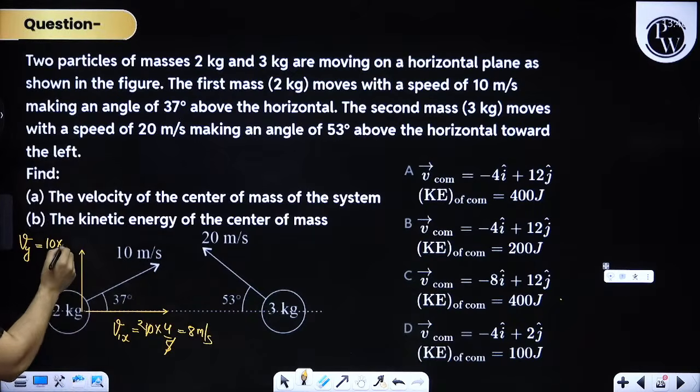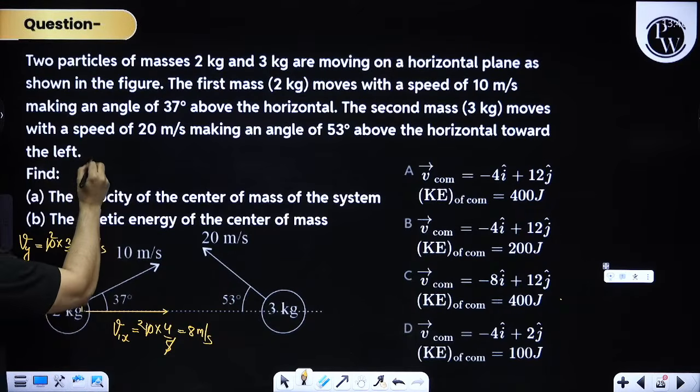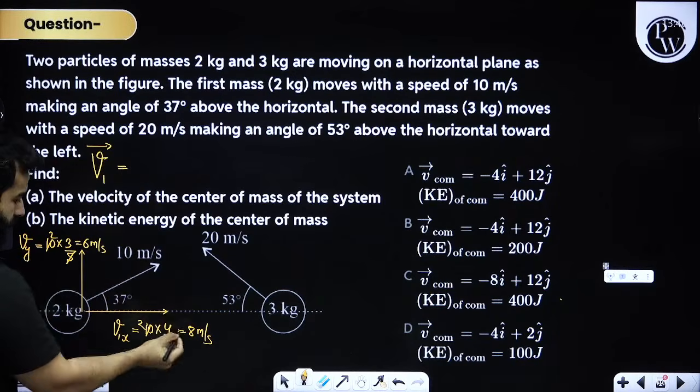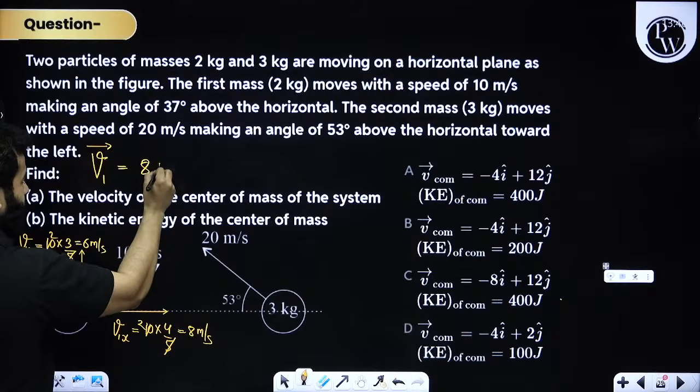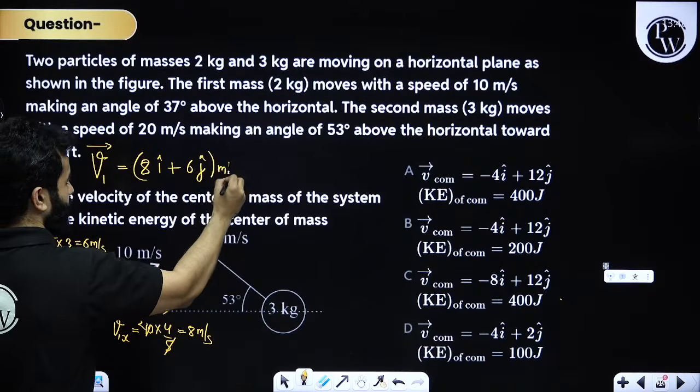And this is vy, so this will be 10 into sin 37, sin 37 is 3 by 5, this is 6 meter per second. Now this means I can write V1 in vector form as 8 i cap plus 6 j cap in meter per second.